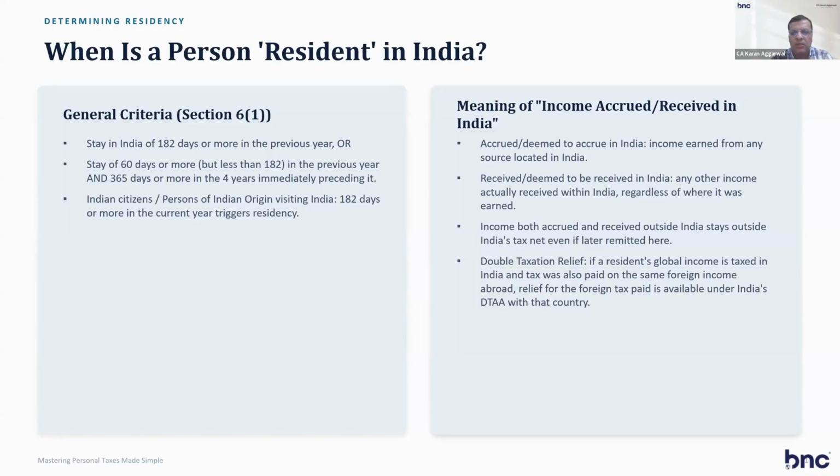Accrued or deemed to accrue in India means income earned from any source located in India. So if you have any property in India and you earn a rental income, the source is rental property in India. So that income is accrued or deemed to be accrued in India.